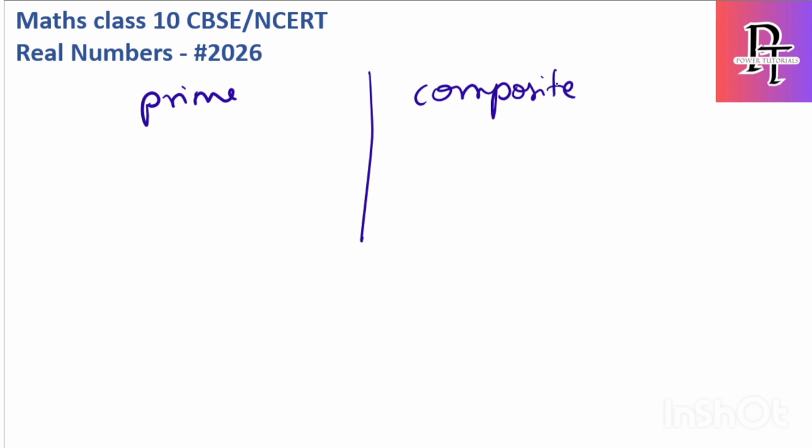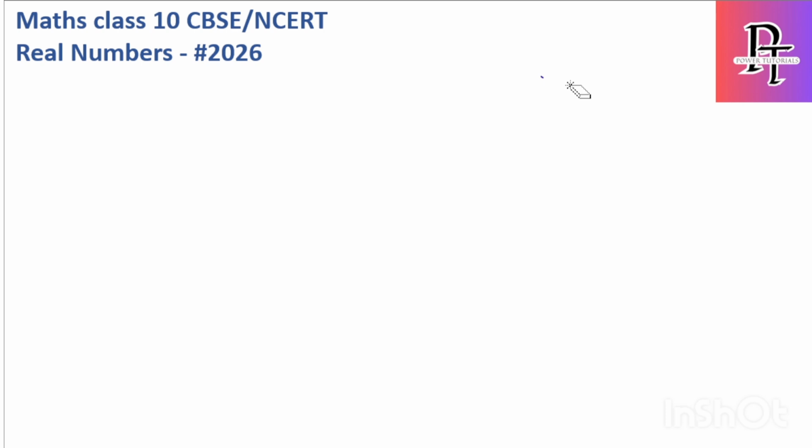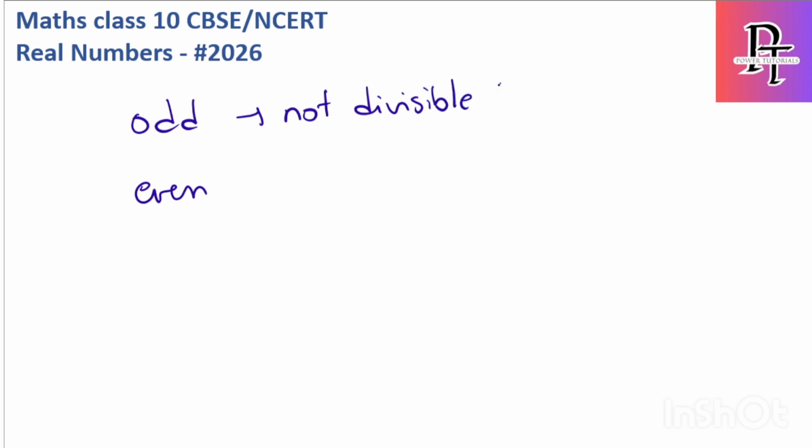Okay, I know we have other types of numbers, which are even and odd. Let's read that part as well. First, odd numbers: odd numbers are the ones which cannot be divided by 2.